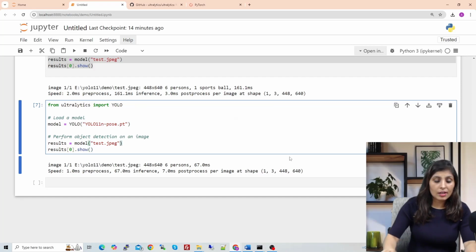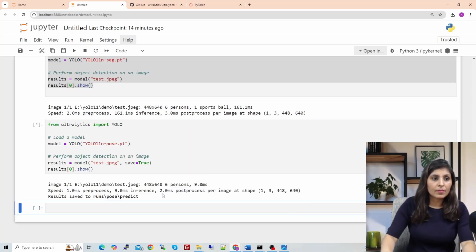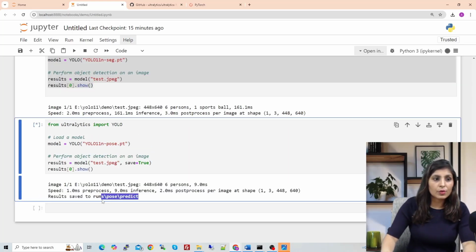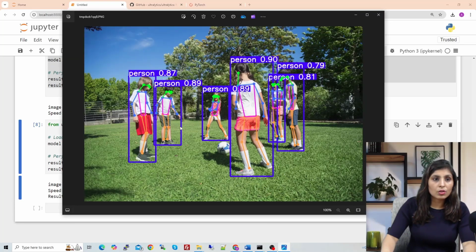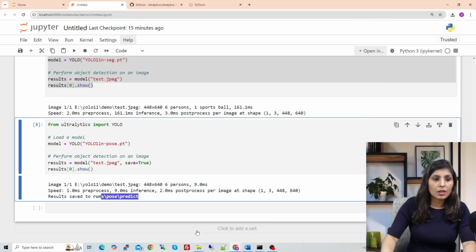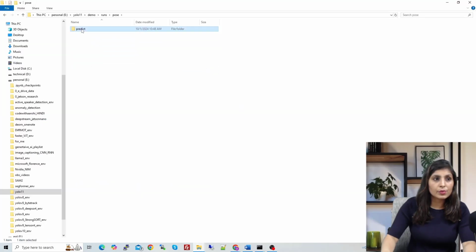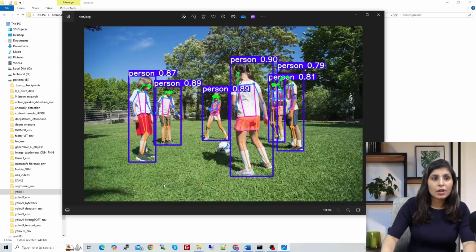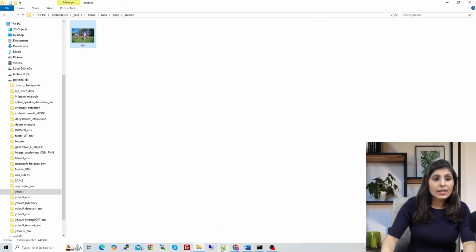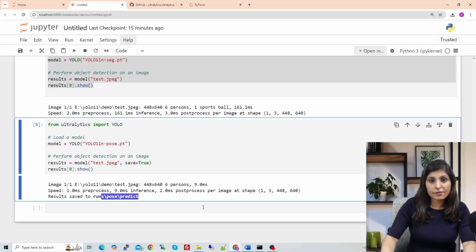And again, in case you want to save it, just write save equals to true, and then the output will be saved. See, the output is saved over here. And it is also showing you the output on the screen. Now you can go to your runs folder, in the pose folder, predict, and here you can see the saved output, right? So now the next task is to test the model for image classification.